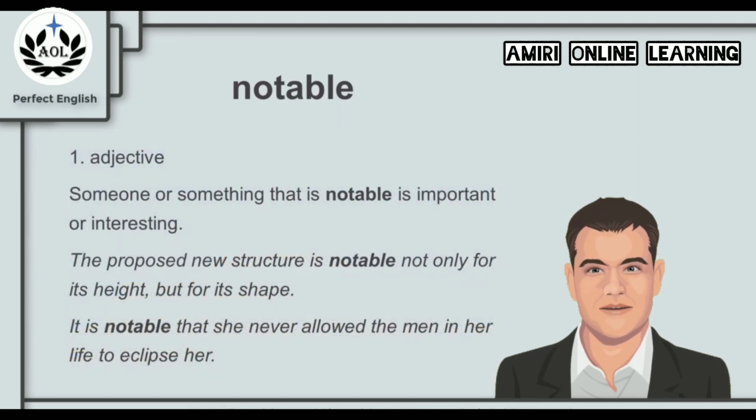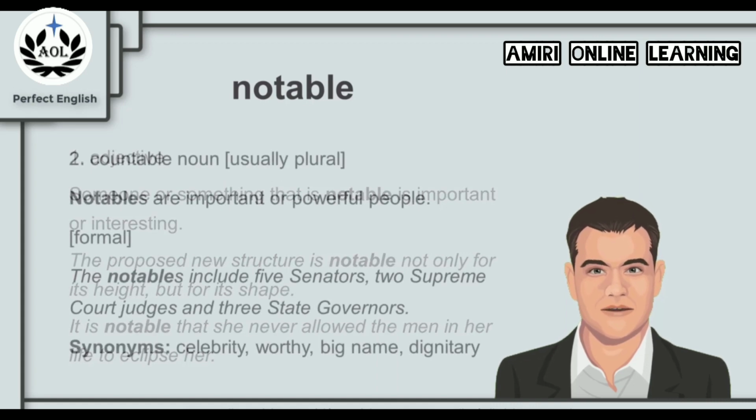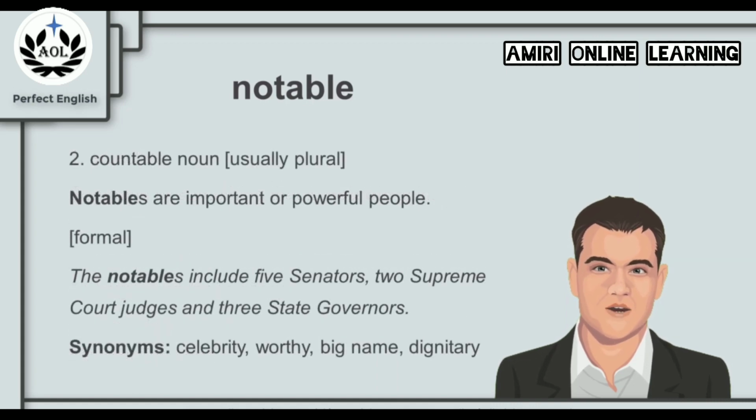Someone or something that is notable is important or interesting. For example, the proposed new structure is notable not only for its height, but for its shape. Or we can say it is notable that she never allowed the men in her life to eclipse her, which is a very important thing all women should do. And notable can also be used as a noun, and in this case it is usually plural.